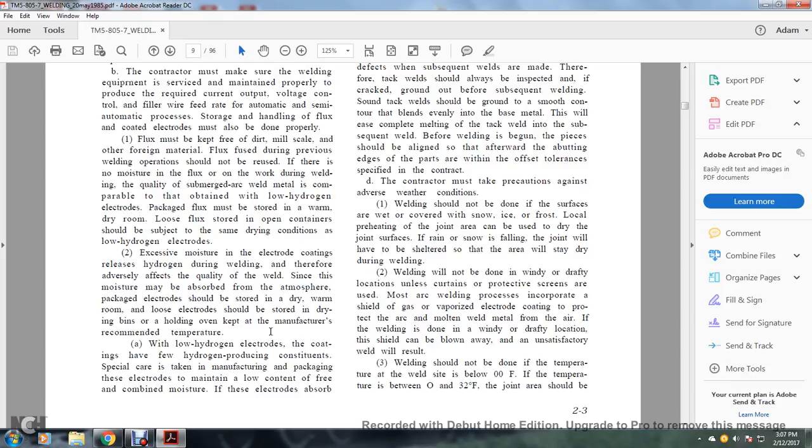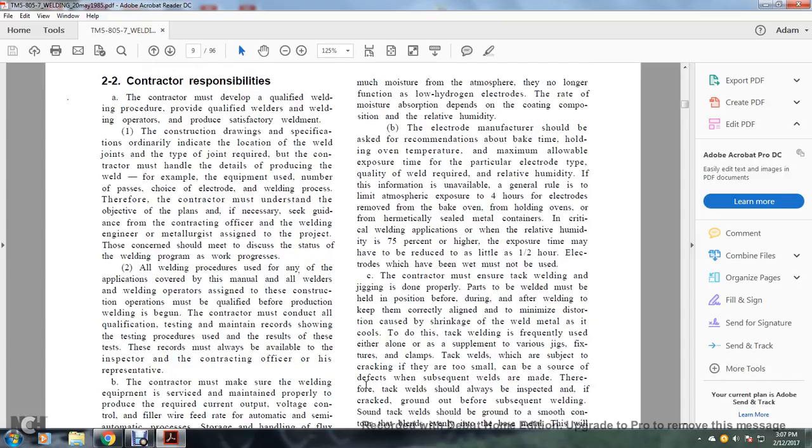Low hydrogen electrodes with the coating have the hydrogen procedure with the constitution, special care of taking the manufacturer packaging of the electrodes to make them low content free combined moisture. If the electrodes absorb much moisture from the atmosphere, they are no longer functioning as low hydrogen electrodes. The rate of the moisture absorption depends on the coating of the compensation relative to the humidity.